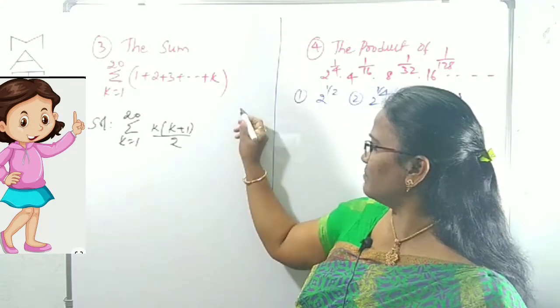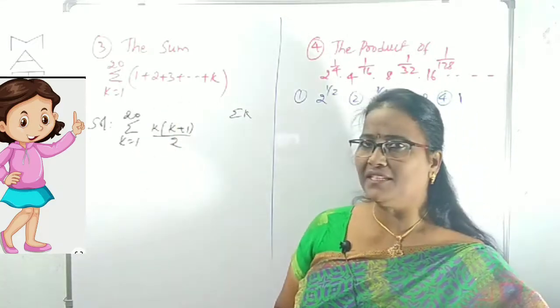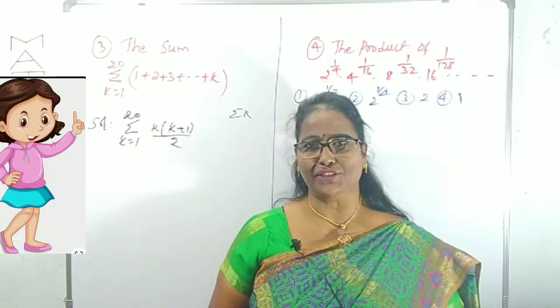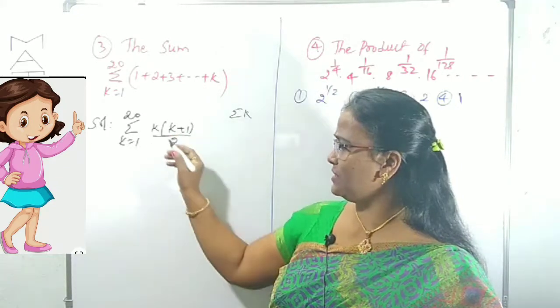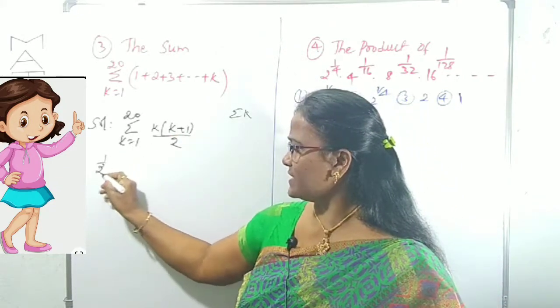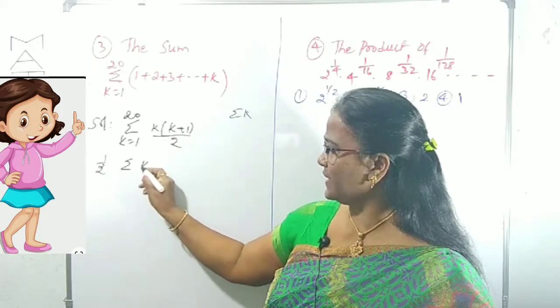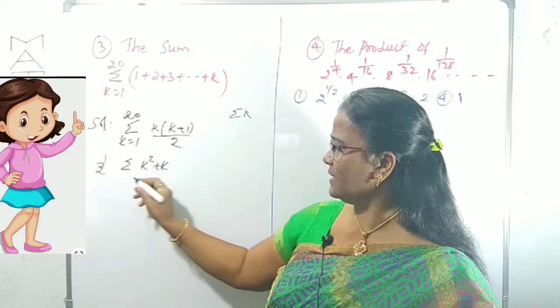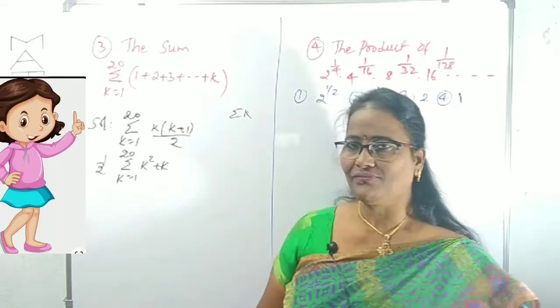Just like the sigma n formula given to you, this is sigma k, right? Sigma k is k of k plus 1 by 2. Now to find this summation, we can take 1 by 2 outside and expand these two terms, k into k square plus k. k varies from 1 to 20, right?